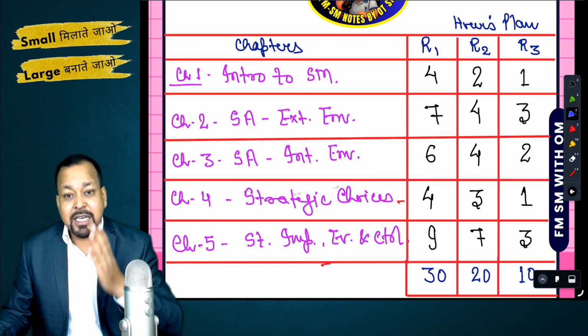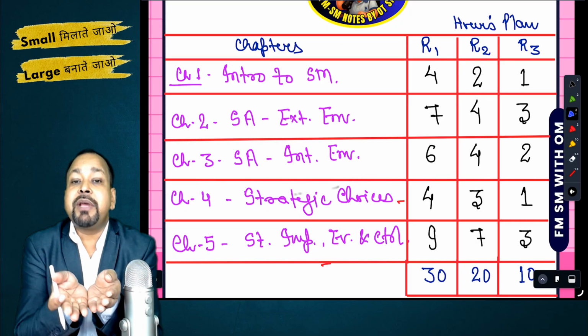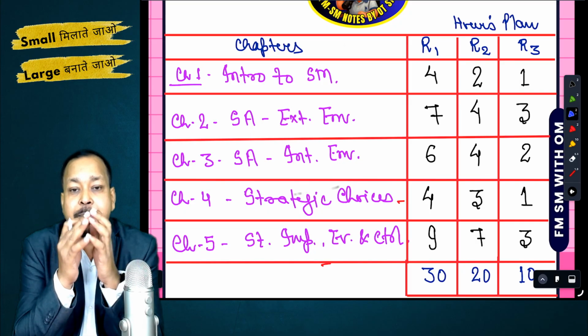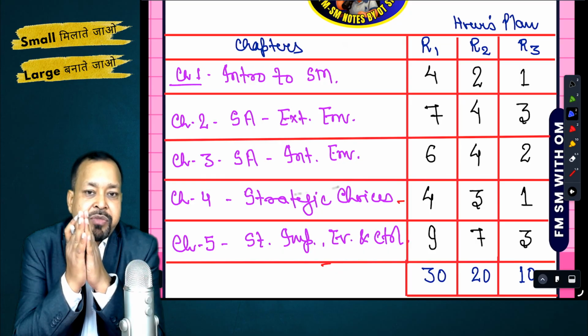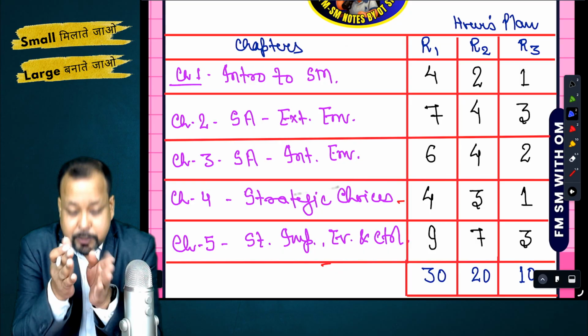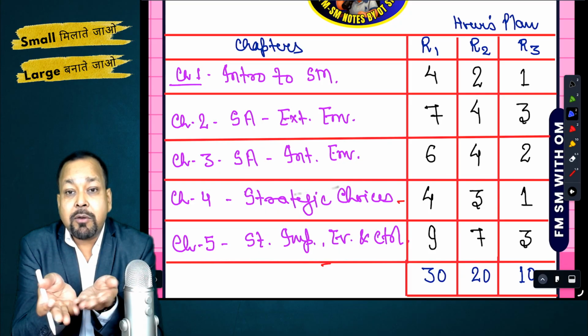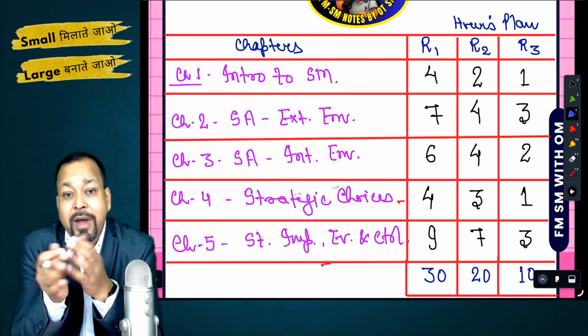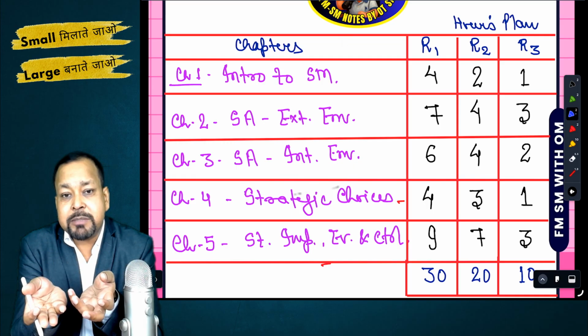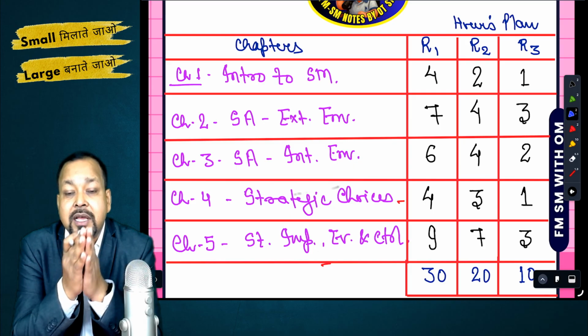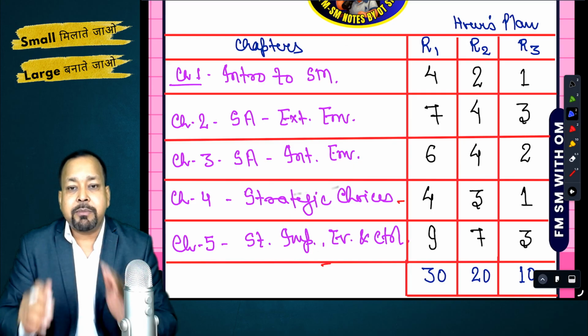80% of the concepts are application based, which you yourself will be applying in CA Final. So you have to study the core of the paper. You have to understand why the experience curve is there and what its application is, why this matrix is there and what its application is. Then the ICAI question will be answered. The majority of the questions will be application based or case based.